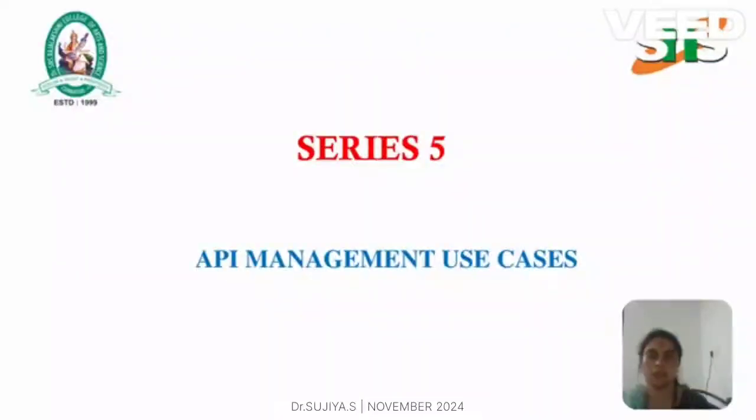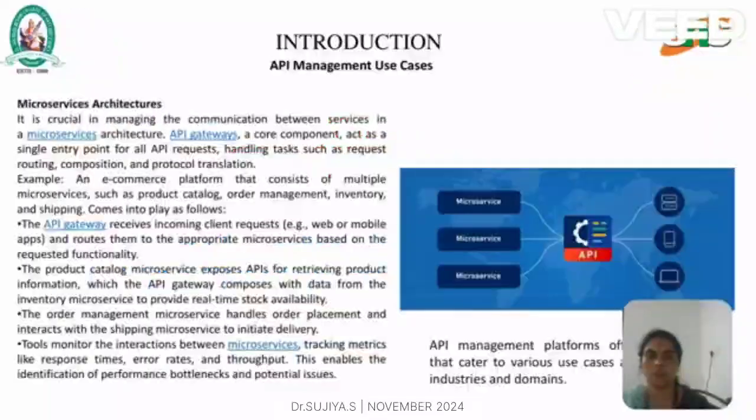In Series 5, I'm going to discuss API management use cases. API management use cases are critical in managing the communication between services in microservice architecture. An API gateway is a core component that acts as a single entry point for all API requests, handling tasks such as request routing, composition, and protocol translation.